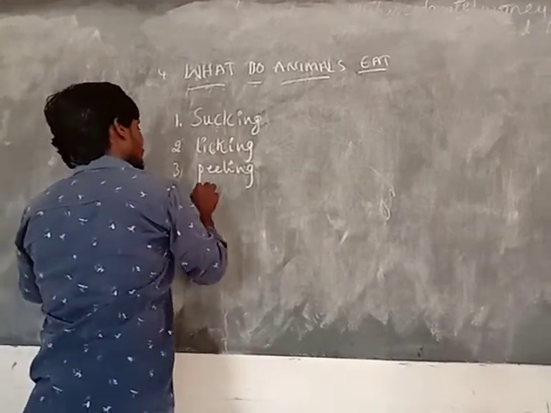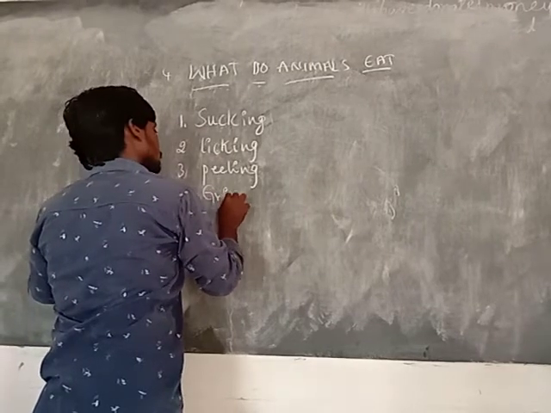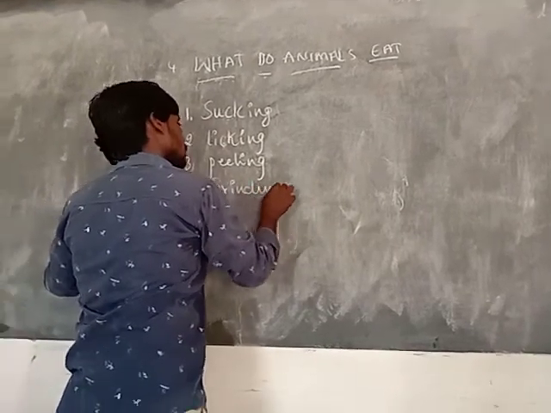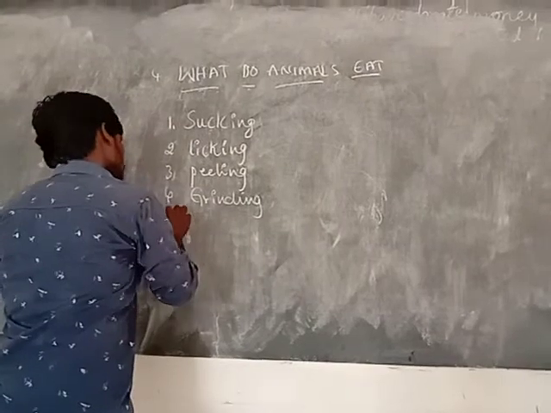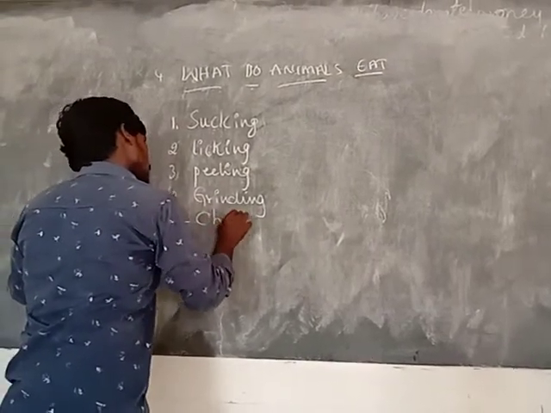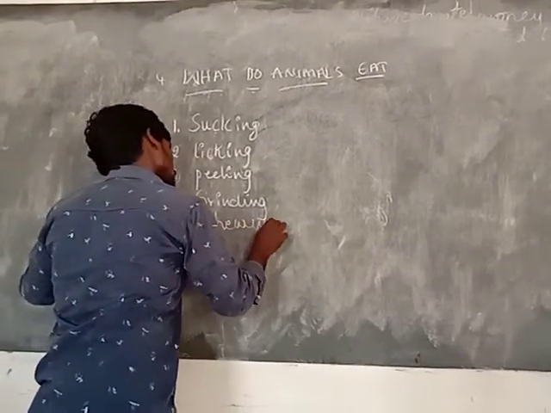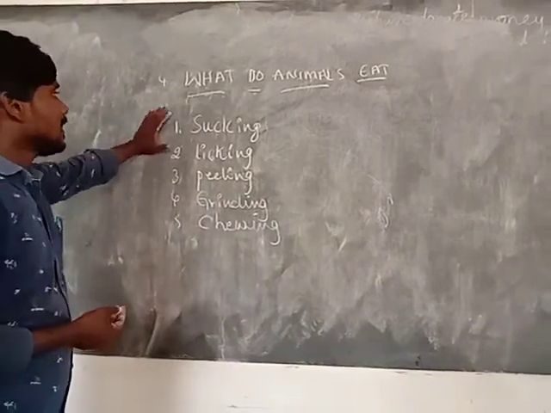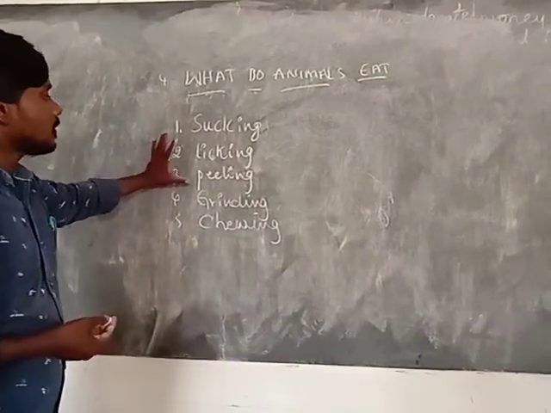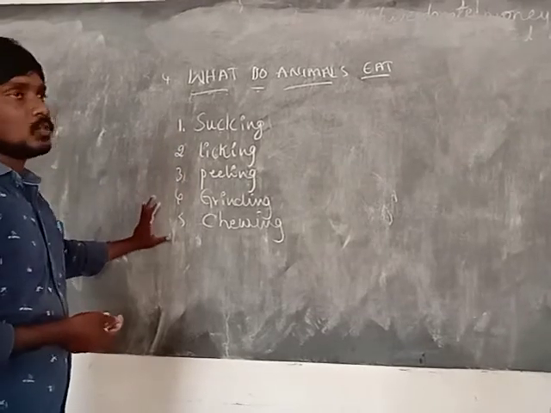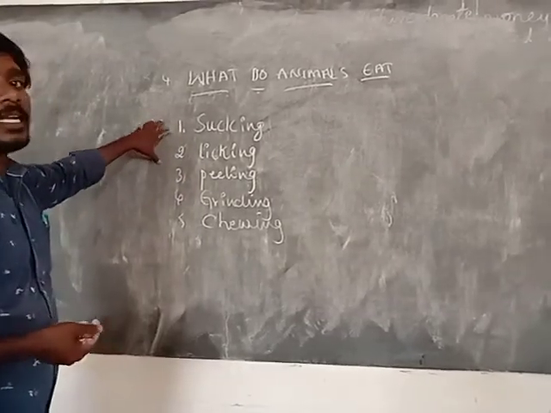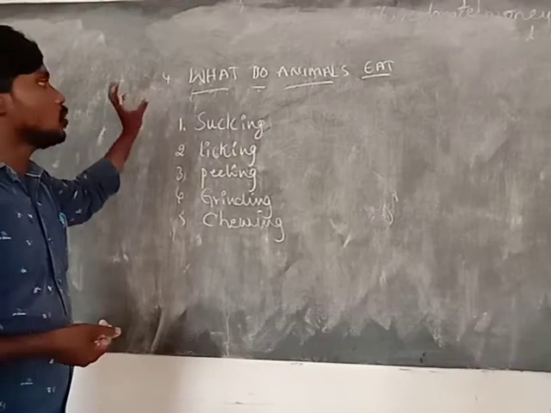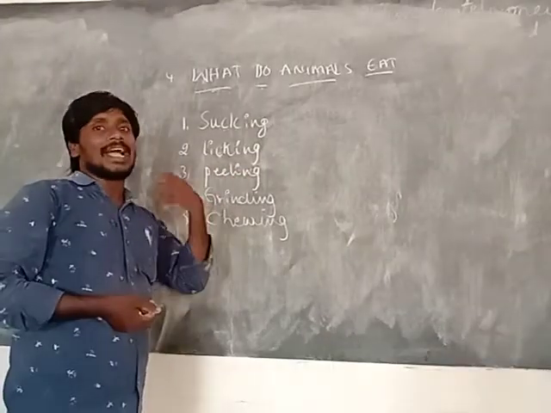Fourth one, grinding. Fifth one, chewing. So: sucking, licking, peeling, grinding, chewing. Different types of animals use different methods to collect and eat food.